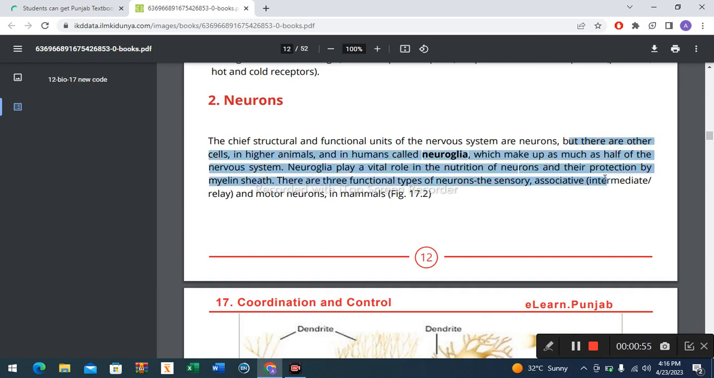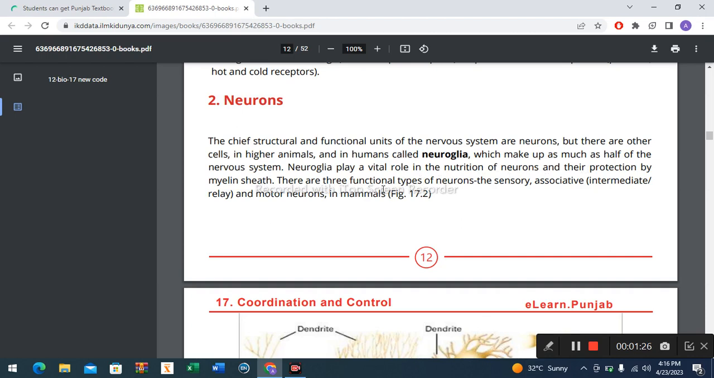But there are other cells in higher animals and in humans that are called neuroglia, which make up as much as half of the nervous system. This is the most important thing, that neuroglia play a vital role in the nutrition of the neurons and their protection by the myelin sheath. These neuroglia provide nutrition to the neurons and also protect them.